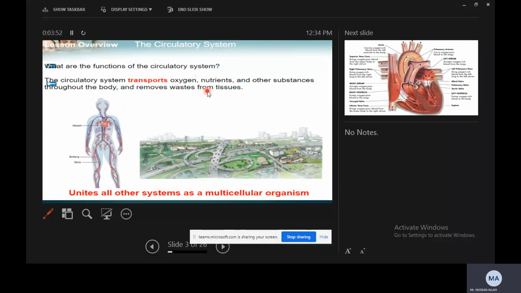The second most important function is the transport of nutrients, food particles. The components of food are carbohydrates, proteins, fats, vitamins. Inside the body we have these nutrients, and these will be transported. They are the food, right?